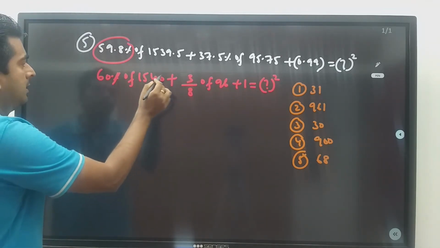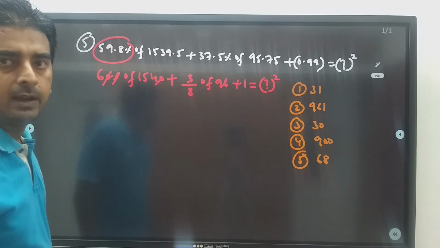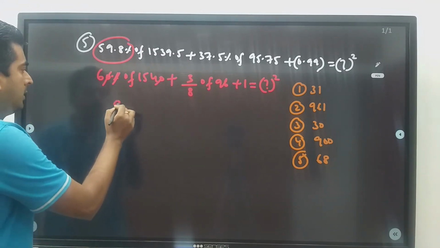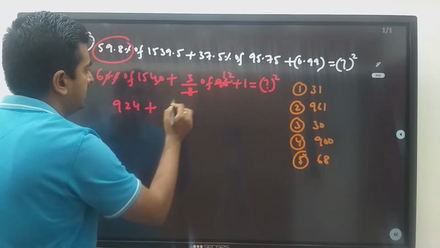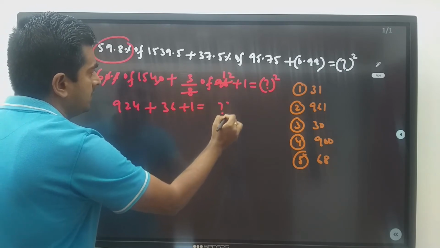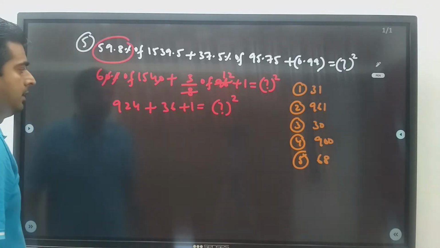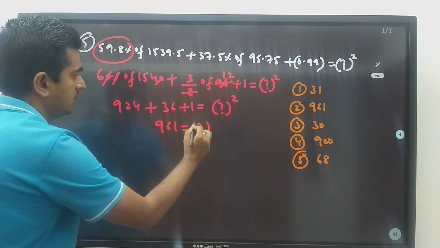60% of 1540 is nothing but how much? First the percent and the double zero will go out. 150 into 6 is 900, 4 into 6 is 24, so 924, plus this is 36 plus 1, is equal to question mark square. So 961 is equal to question mark square.